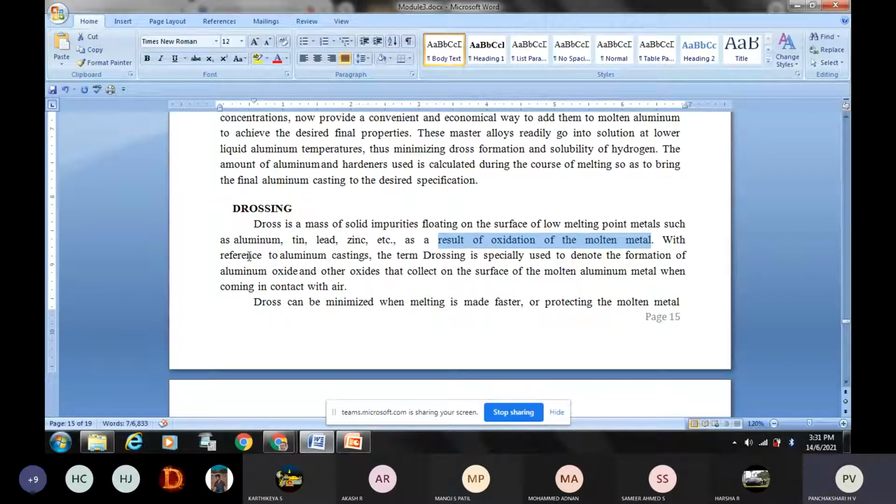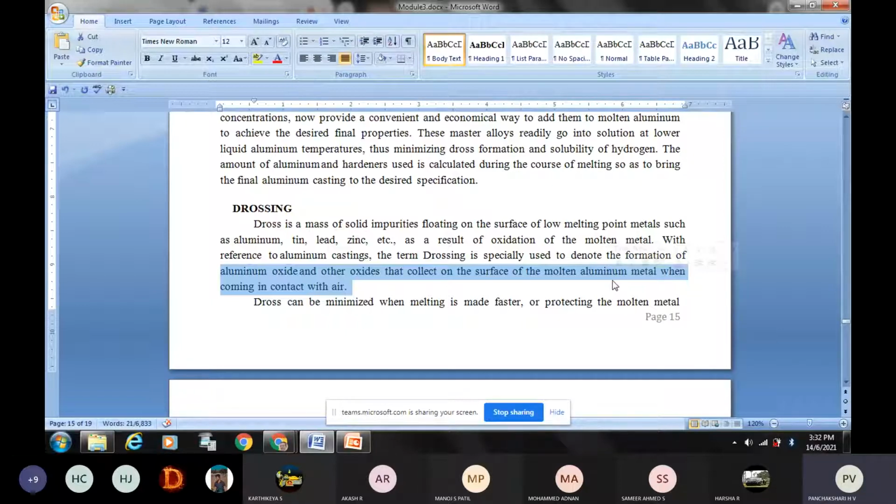With reference to aluminium castings, the term drossing is specially used to denote the formation of aluminium oxide and other oxides that collect on the surface of the molten metal. Dross is the reaction of the base metal with atmospheric oxygen, so that the oxide of that metal is formed.